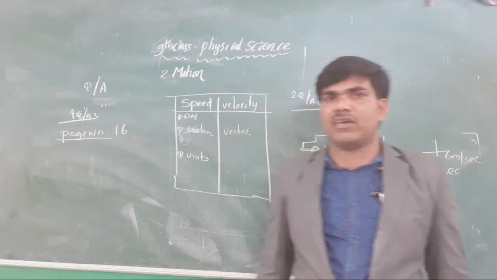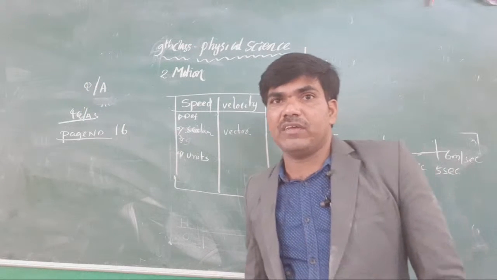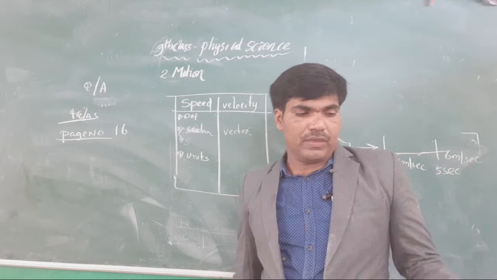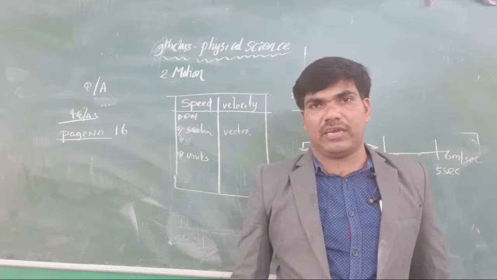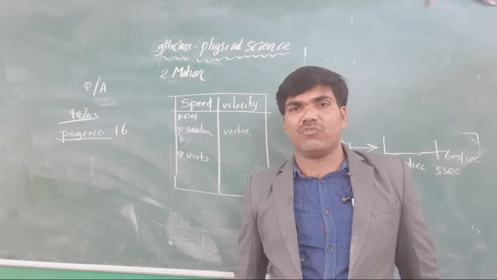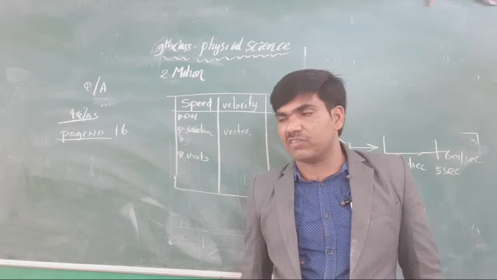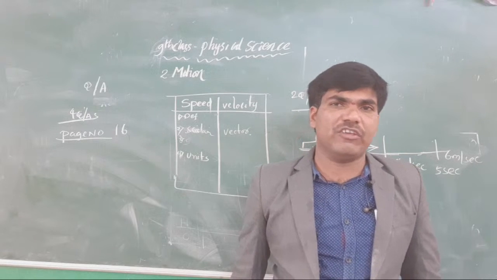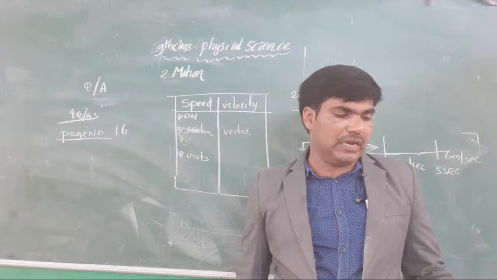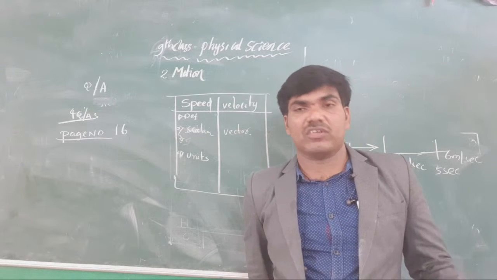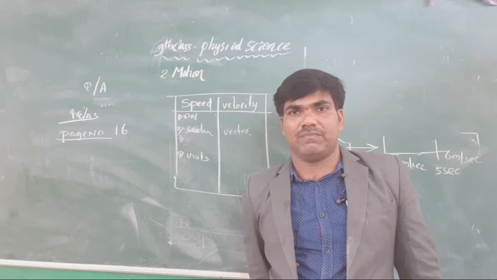Average speed is total distance by time, and average velocity is total displacement by time. That is what is called average speed and average velocity.